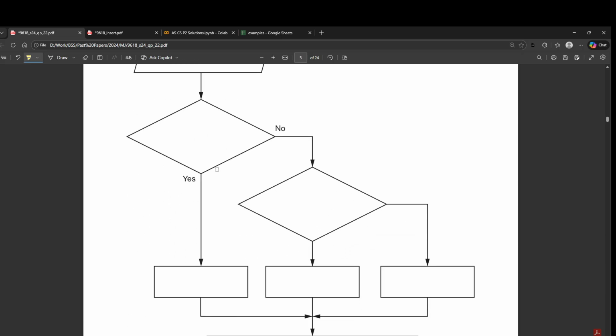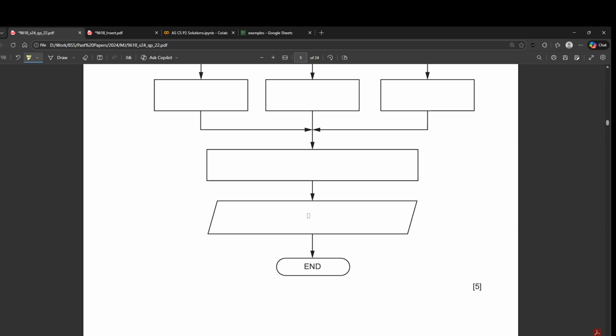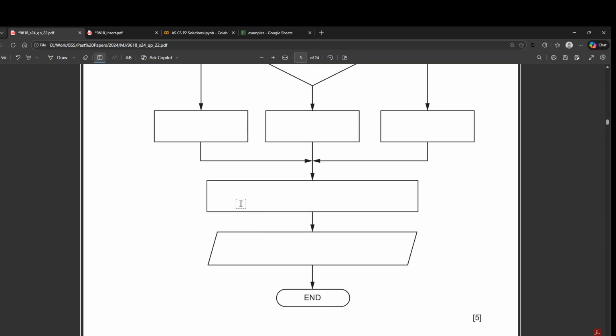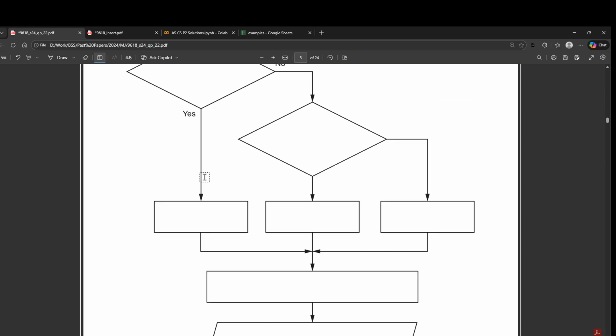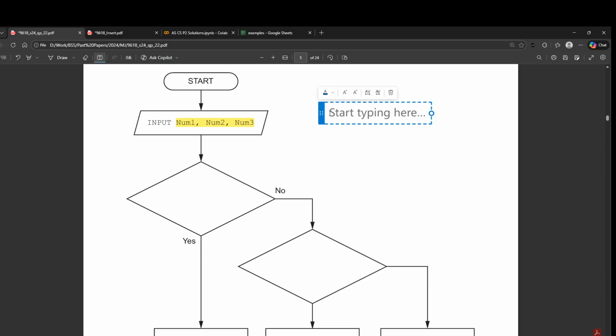Okay, this is a very simple question. So you have 3 numbers, you just have to output the largest value. So you can clearly see you'll be outputting the largest value here, and here you'll be calculating the average. So maybe let's start from the first one. So first of all, let's say we have num1. Let's say I have 90, I have 10, and I have 50, 500.